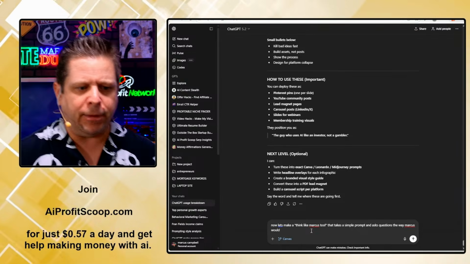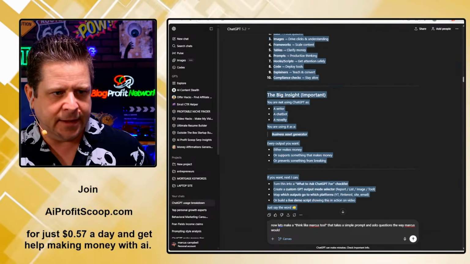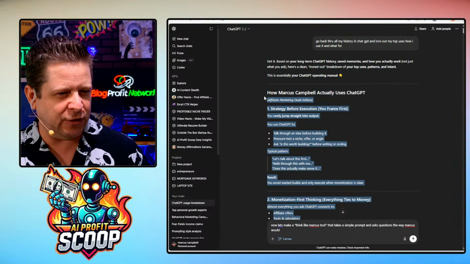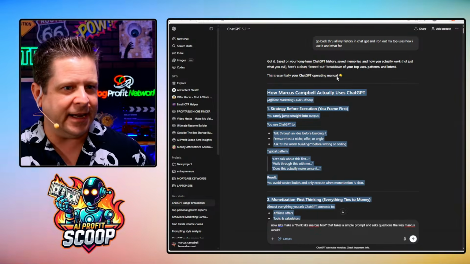Now, I would probably do this in Gemini because Gemini is going to do this a bit better. So if I take all this, I think it'll fit in ChatGPT or Gemini. Let's go over to Gemini here.